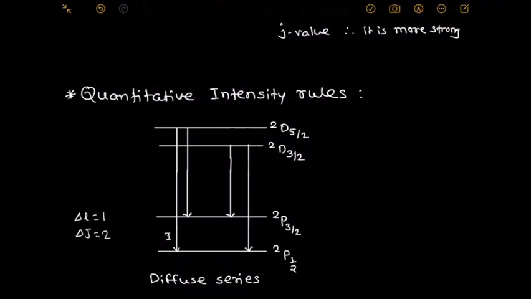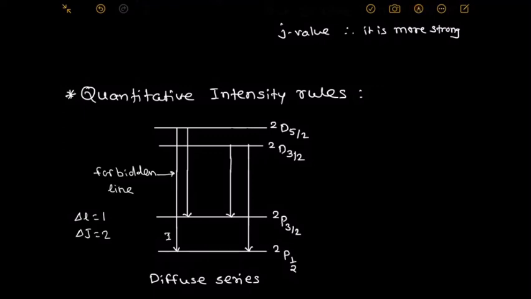Our selection rules show that delta J should be 0, plus 1 or minus 1. Here delta J is 2, and therefore that spectral line is not spectroscopically allowed. Hence we say it is a forbidden line.